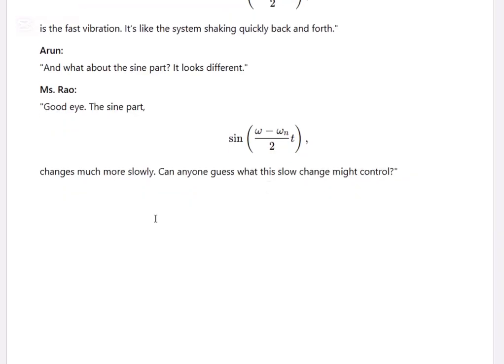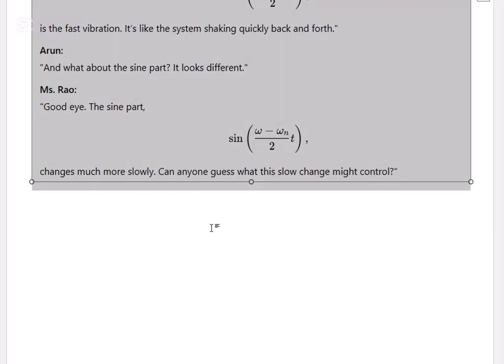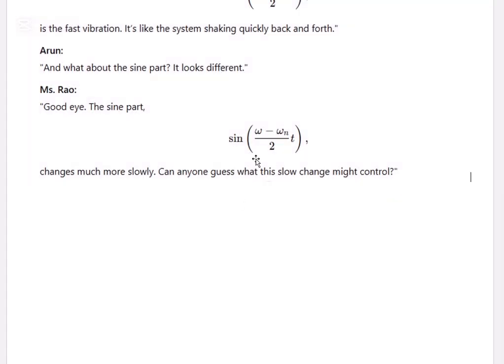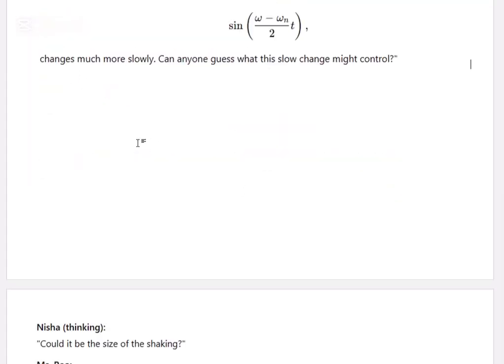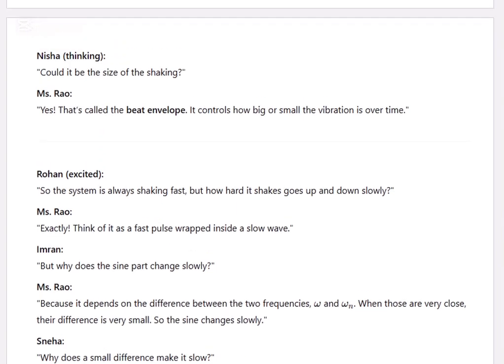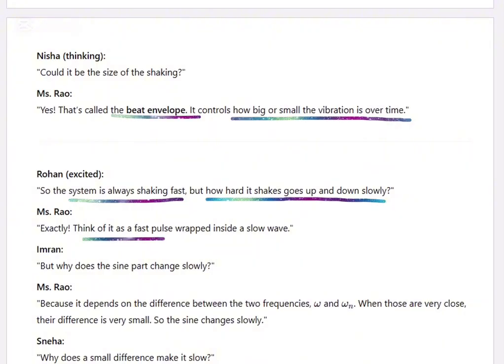Now the sine part looks different. It changes much more slowly. Can you guess what this slow change might control? Could be the size of the shaking. That's called the beat envelope. It controls how big or small the vibrations are over time. The system is always shaking fast, but how hard it shakes goes up and down slowly. Think of it as a fast pulse wrapped inside a slow wave.